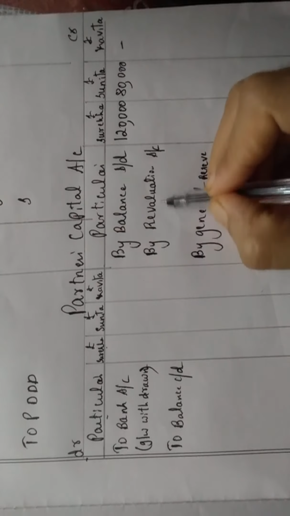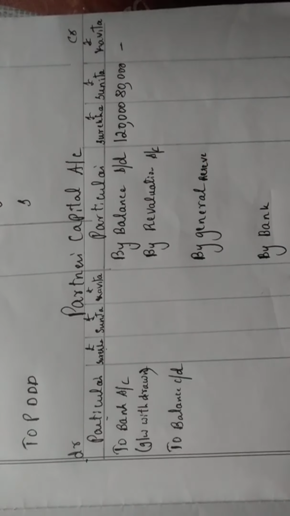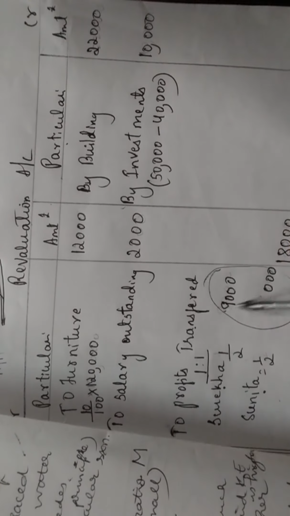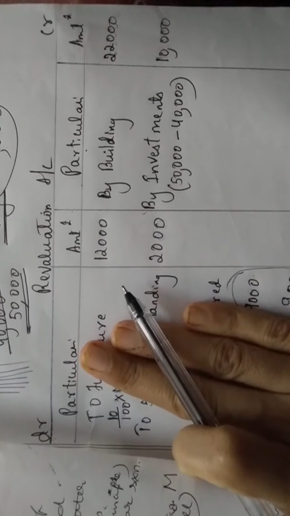Now, next step is what? Revaluation account. From your revaluation account, profit ಎಷ್ಟಾಗಿತ್ತು, just now you have solved, no? Just now see what you have done. This amount 9,000 is there in the revaluation account, it is there in the debit side. Debit side alla, so you're going to write in the, very good.